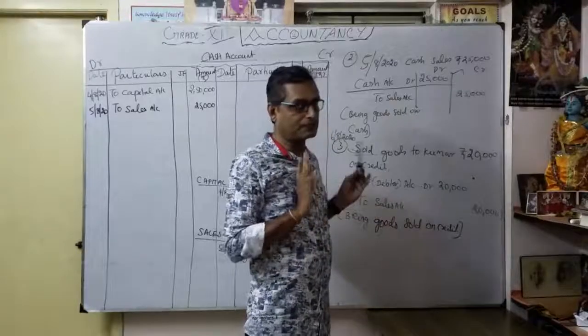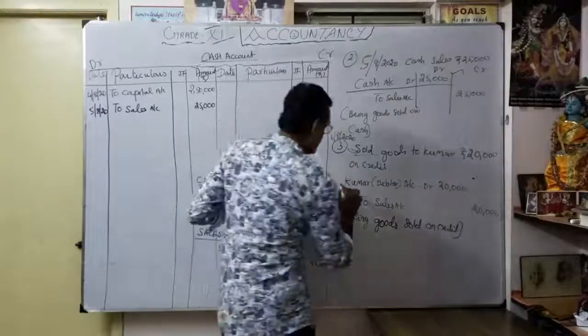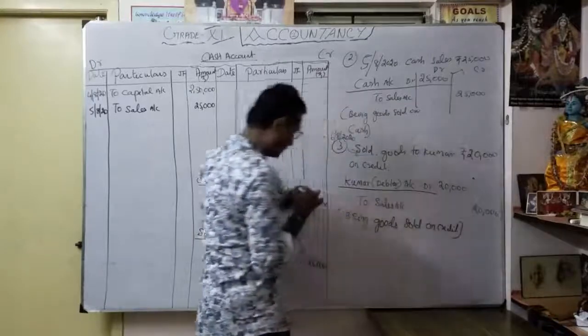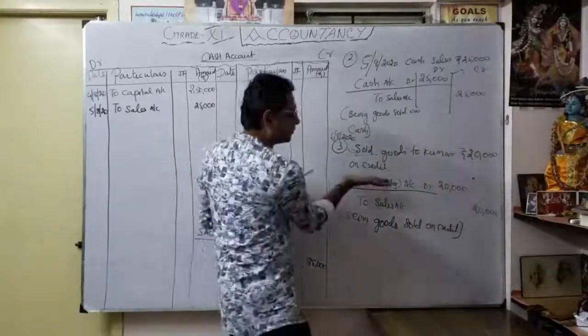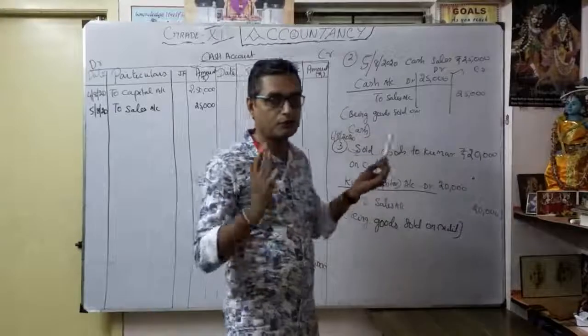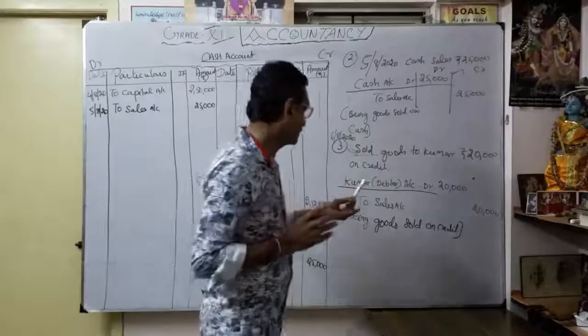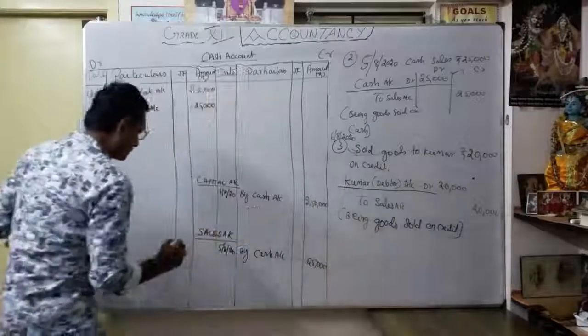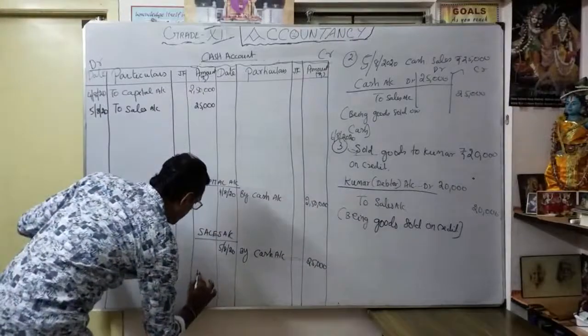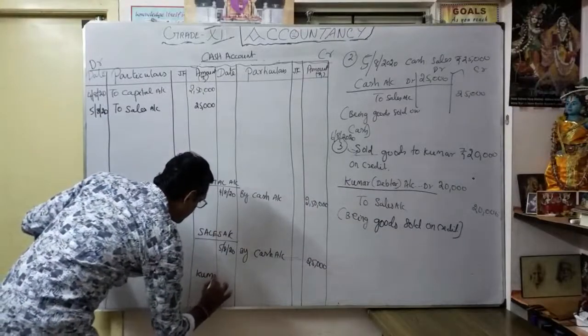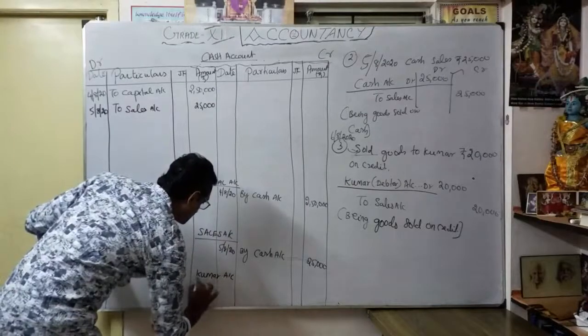How to prepare the ledger? See carefully. Here Kumar is the first base you want to verify. Always, for the first debit part, you have to confirm whether you have to open the account or not. So I want to open Kumar account here. Okay, Kumar.